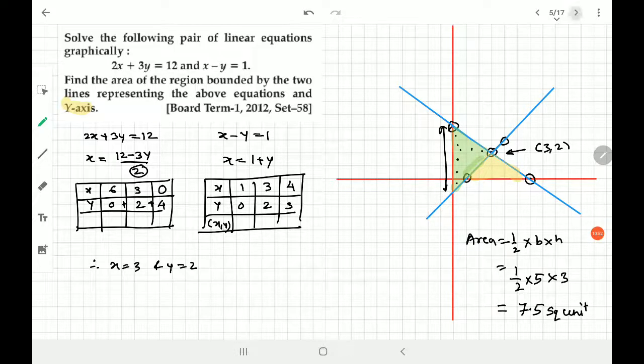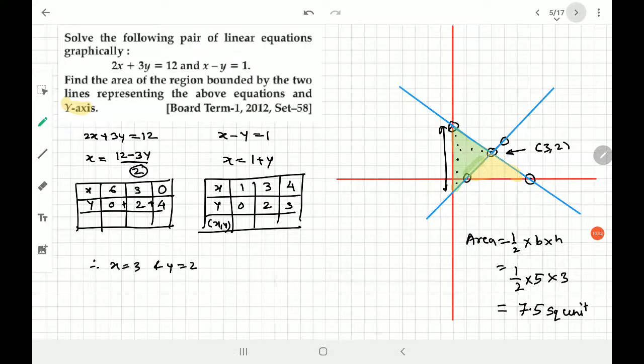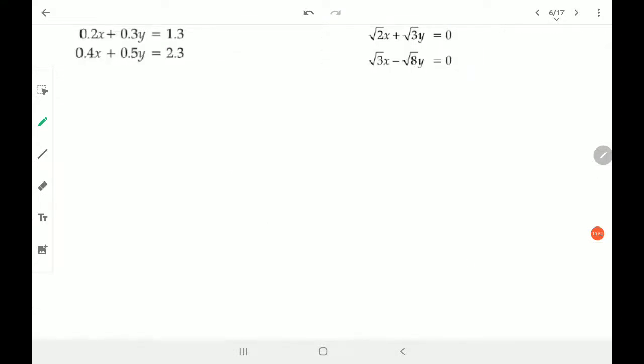Come on, let's go for the next one quickly. So we have to solve now these two equations. We can solve by any method. Right now we can understand that you can solve by elimination as well as you can solve by substitution method. Graphical method we have already done. So when we get an equation to solve, you can solve it by any method.